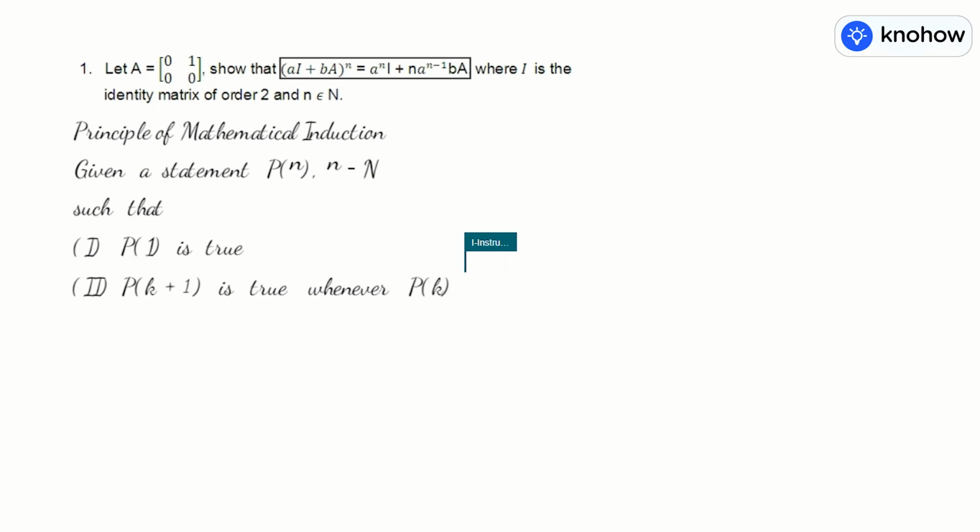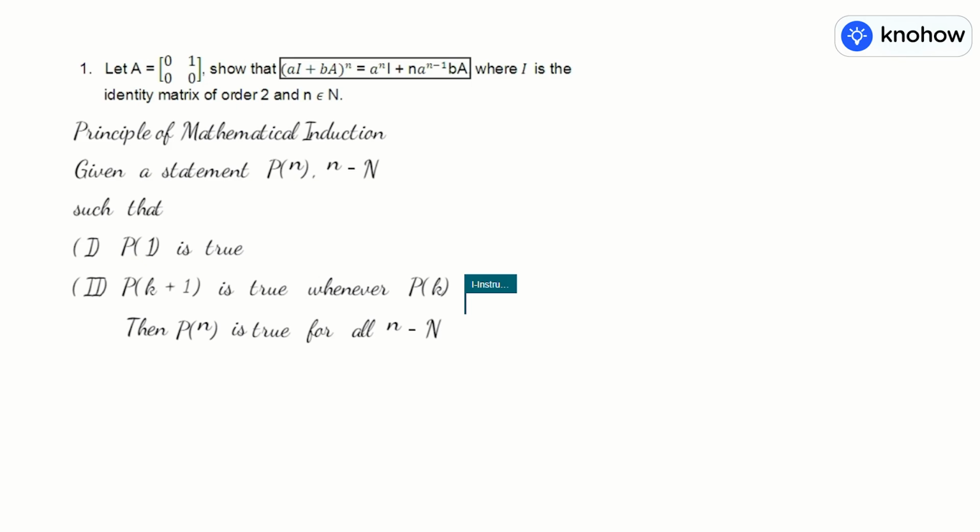What do you mean by this? That if we let Pk, by replacing n by k, if we let the statement is true, and we can prove that for next value of n, that is for k plus 1, it remains true, then we can conclude that Pn, the statement, is true for all natural numbers n. That is the principle of mathematical induction.